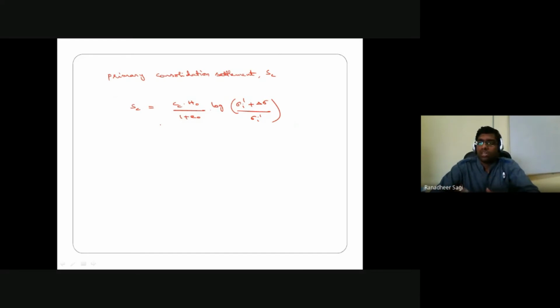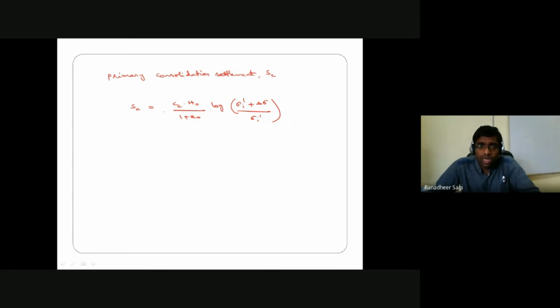And once I know the initial effective stress at the center of the clay layer and the increment in vertical stress at the center of the clay layer, then I can go ahead in calculating the consolidation settlement that you are going to have in your clay soil, in your pile group foundation, which is embedded in a clay soil deposit. But however, there is something which we need to be very careful about.